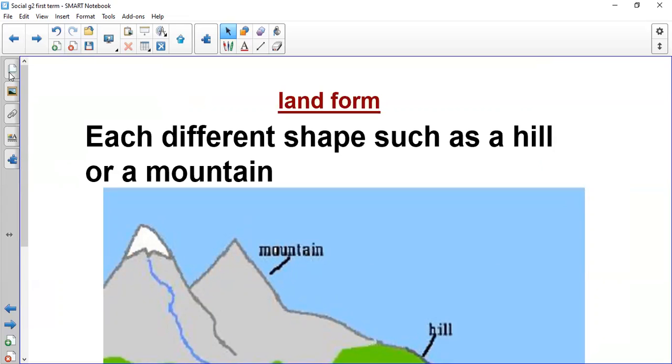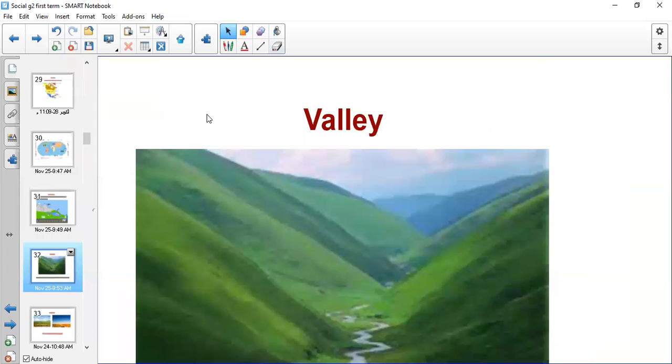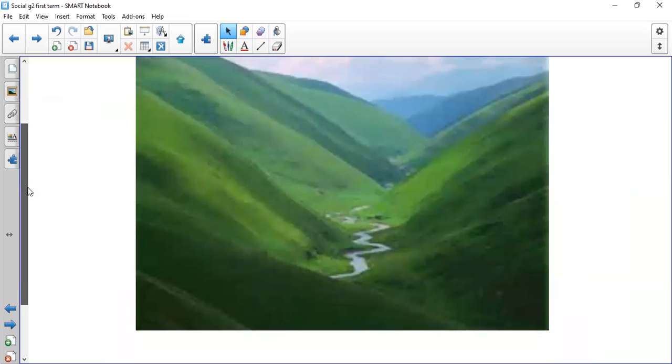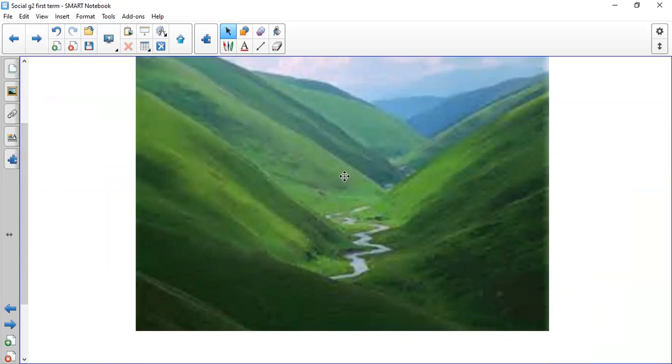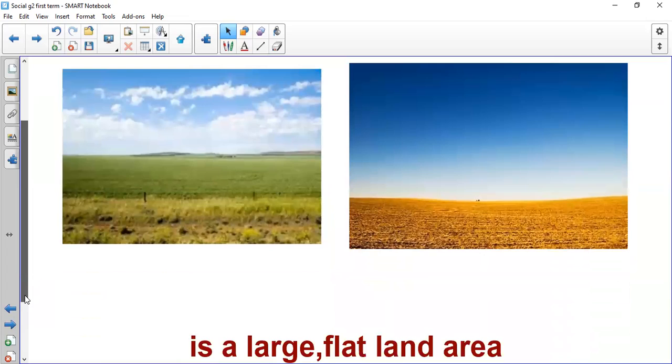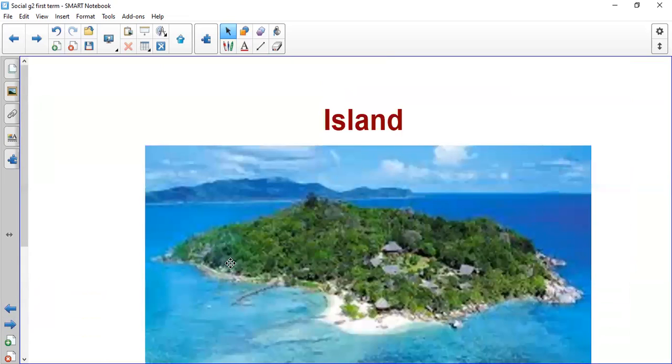The first landform that we will speak about is valley. What is a valley? Valley, lowland, between mountains or hills. Plains, flatland. It's very large, flat land. What about water?